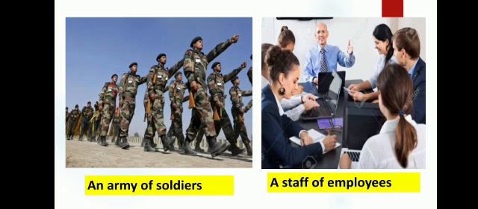Also, one person working in an office is called an employee. But when they come together, it is called a staff of employees. So staff of an organization means the group of people working for that organization. Now here are some more examples for collective nouns for people. A team of players, an army of soldiers, a crowd of people, a band of musicians, a choir of singers, a circle of friends, a gang of thieves, a troop of dancers, a class of students.